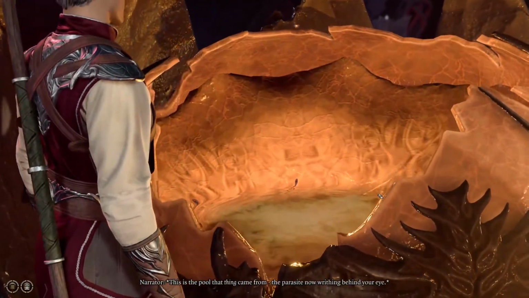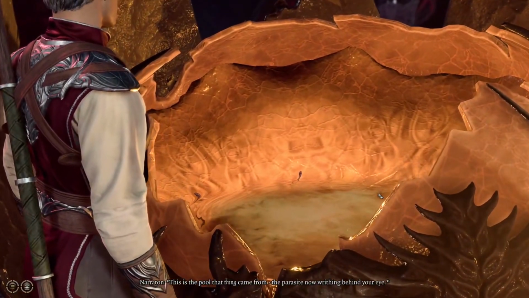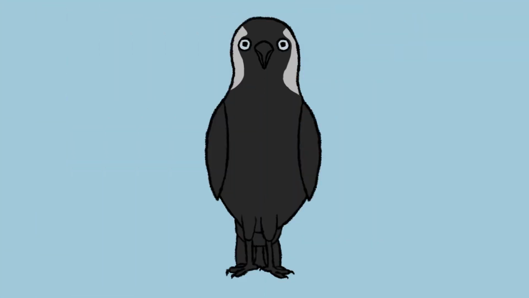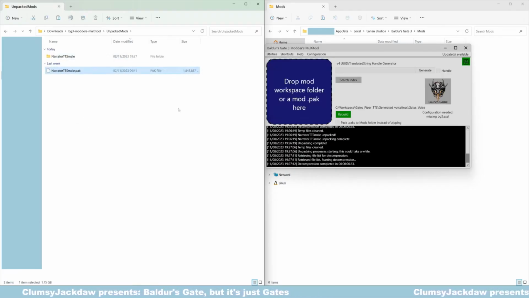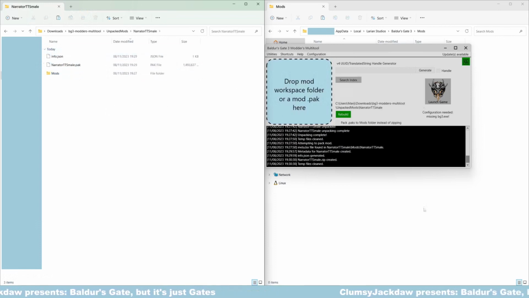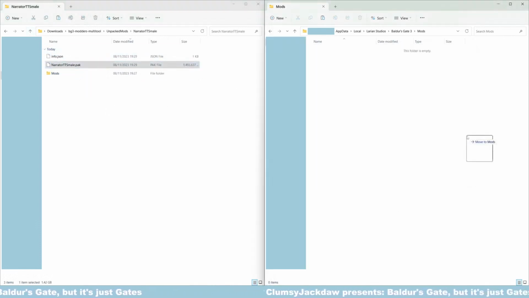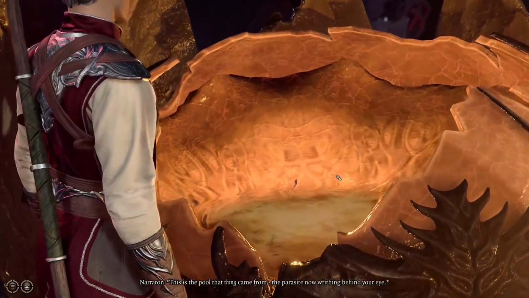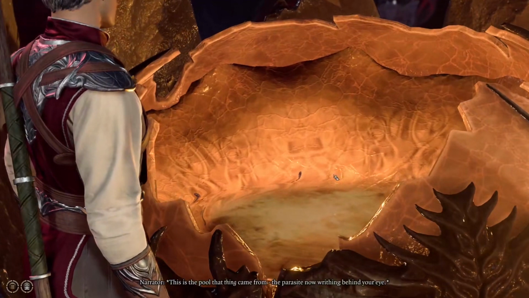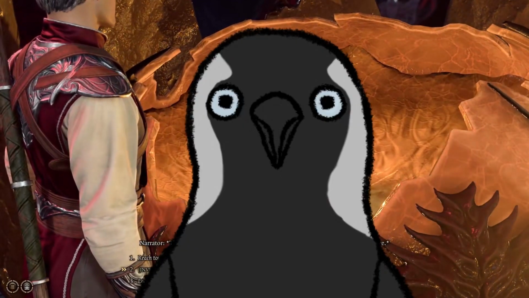Huh, that's weird. That one works just fine. It can't be the modder's multi-tool, right? If that didn't work, it would probably say so on the GitHub page. But I better test it just to be sure, I guess. Take the mod that works, unpack it, repack it and put it into the game. And would you look at that? It doesn't work. Packing the mod with the multi-tool doesn't work.